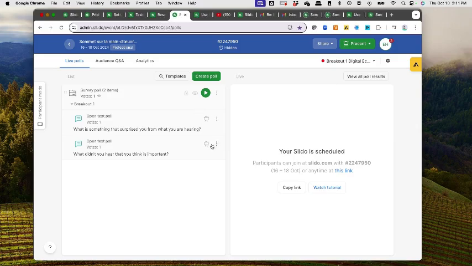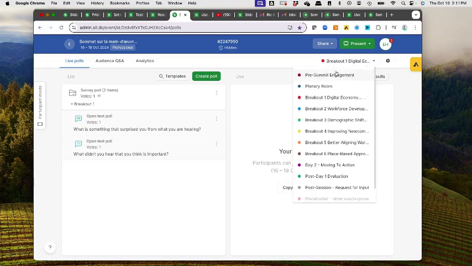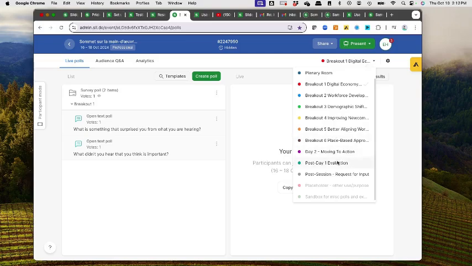So this is our system right here. First things first, you'll see that there are multiple breakout sessions. So again, there's the pre-summit engagement, a plenary room, and then a breakout for each of the 6 breakouts that we've identified. Day 2, these are still a little bit of a work in progress.